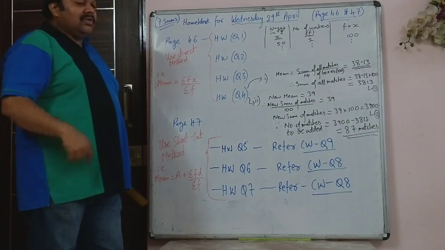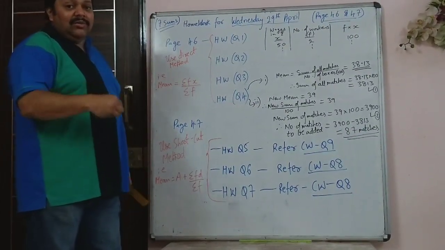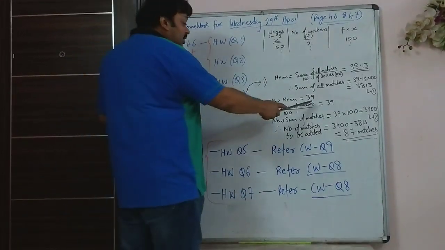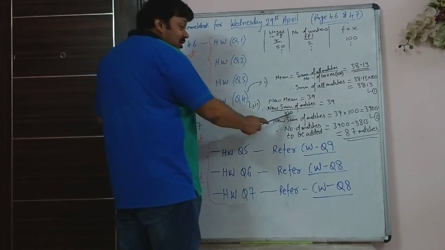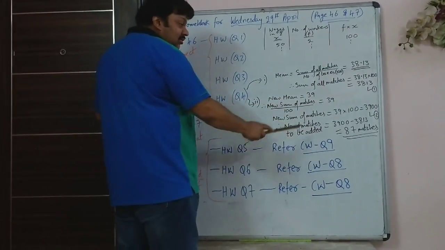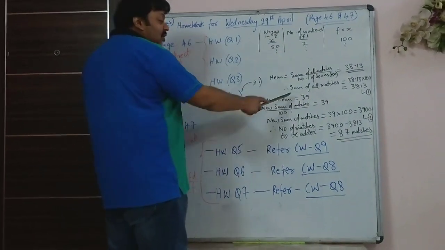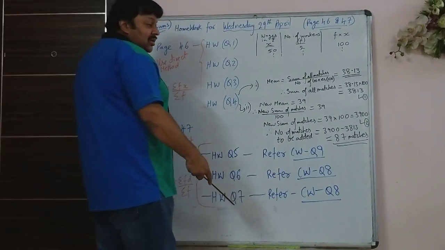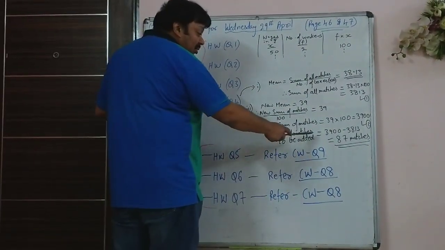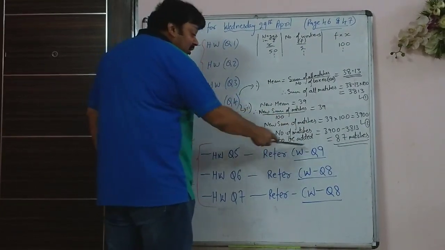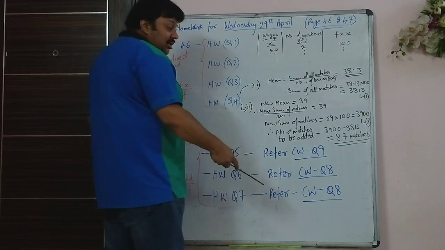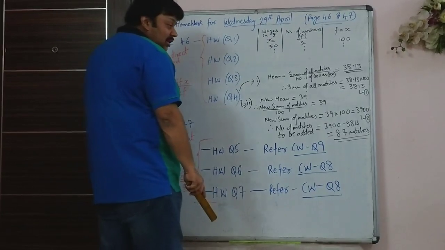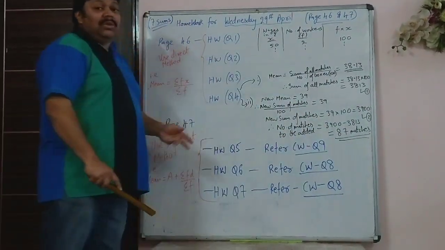Now the second part tells you that you added a certain number of matches and then the new mean becomes 39. That means the new sum of all the matches upon the number of boxes, which is the same, 100 itself, becomes 39. So therefore the new sum of all the matches will be 39 into 100, that is 3900. So therefore the number of matches that need to be added so that the new mean becomes 39 is 3900 minus the previous 3813, that is 87 matches need to be added.